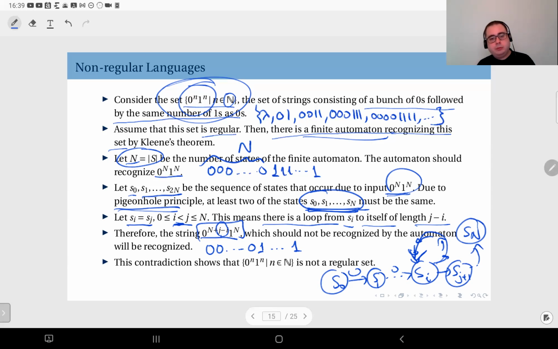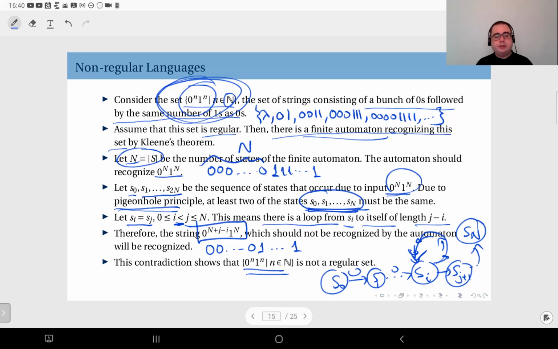So the result will be an accepting state, which means this string, which is not in this form, is going to be accepted by this finite automaton, which leads to a contradiction. Therefore, this cannot be a regular expression. It cannot be a regular language.